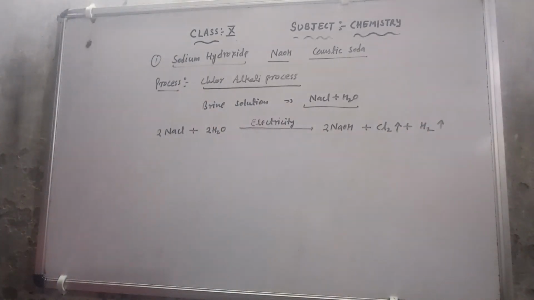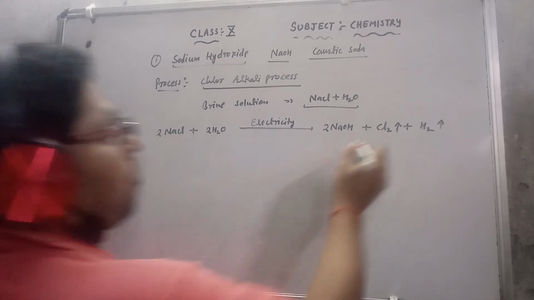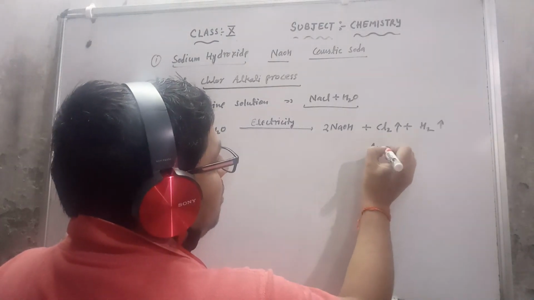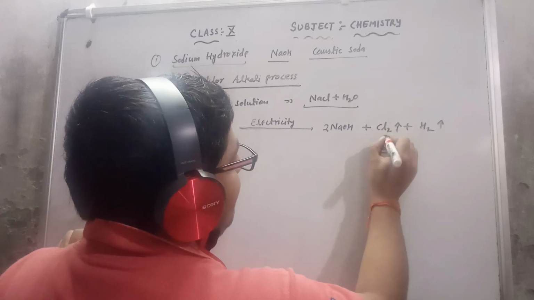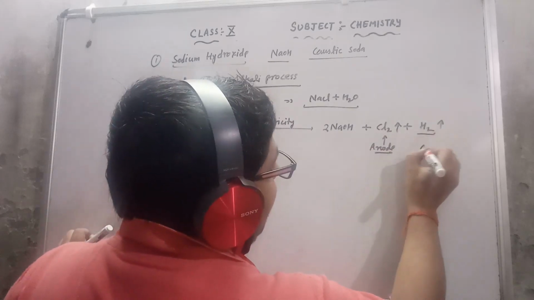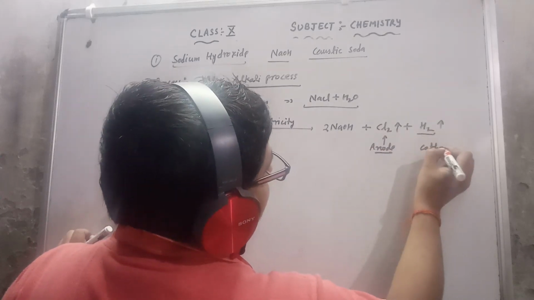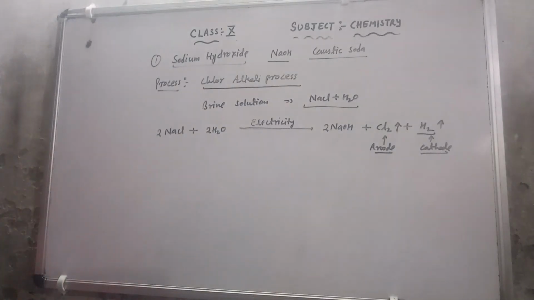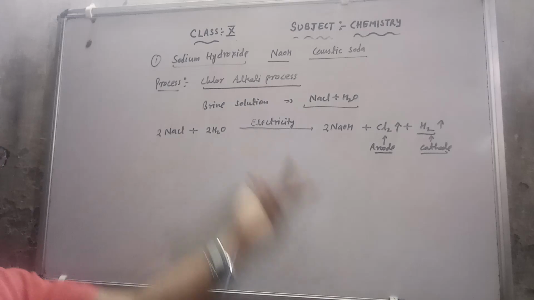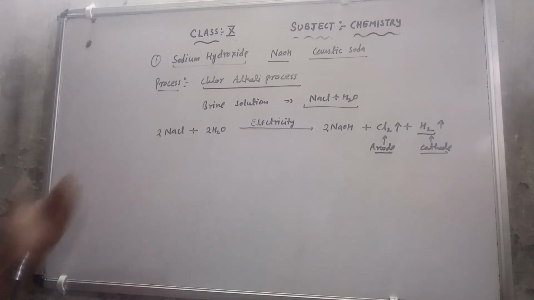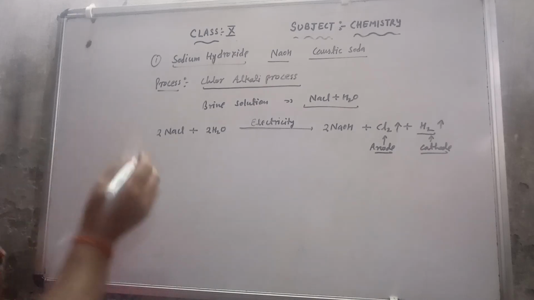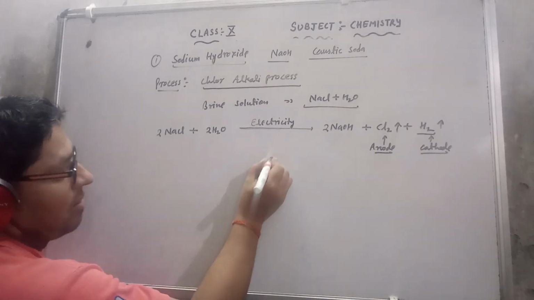So keep in mind that the chlorine gas is obtained at the anode, and the hydrogen gas is obtained at the cathode. Now that is the general equation that we have to learn, but how this reaction proceeds, that I am going to discuss with you. You can show this example in this way also.